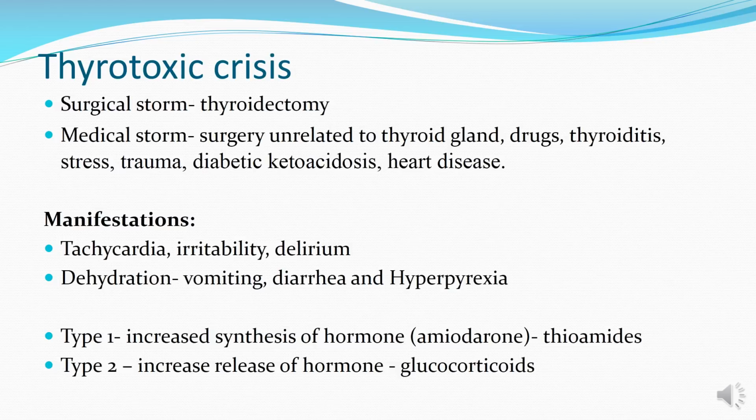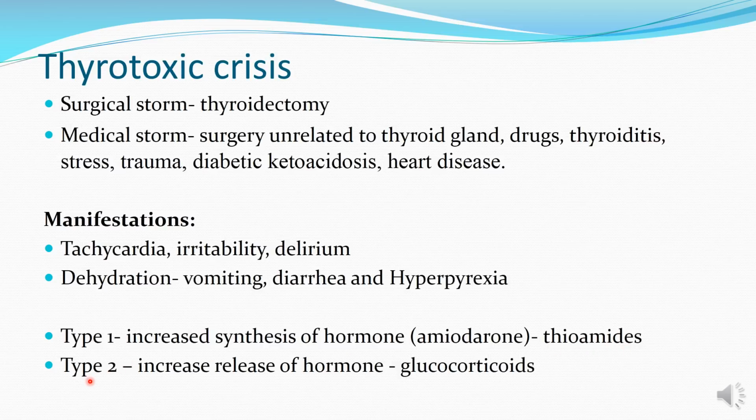This can be due to drugs. This can be due to inflammation of thyroid in the form of autoimmune thyroiditis or infection or thyrotoxic drugs. It can also be due to stressors like stress, trauma, diabetic ketoacidosis and heart disease. Thyrotoxic crisis can again be typed into type 1 and type 2. So type 1 means that there is increased synthesis of hormone. This can be drug induced like amiodarone, which contains excess of iodine, can lead to increased hormone synthesis, and in such cases drugs that inhibit hormone synthesis are preferred, like thioamides.